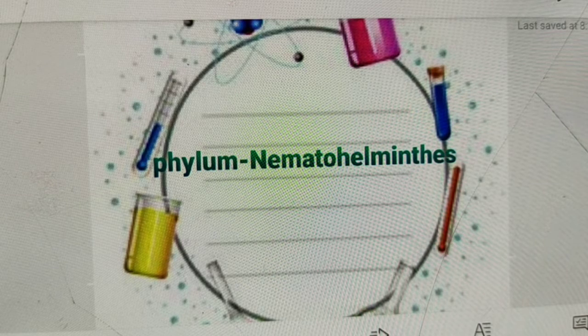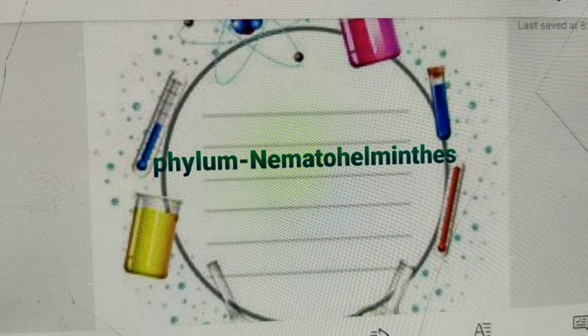Their digestive tract is complete with mouth, specialized muscular pharynx, straight non-muscular intestine and posterior anus. Mostly they are dioecious, which means their sexes are separate, and males are usually smaller than females, showing sexual dimorphism.